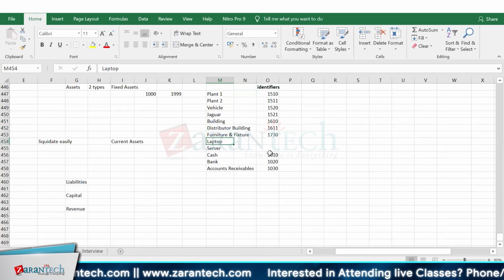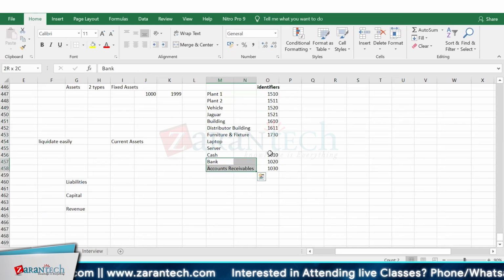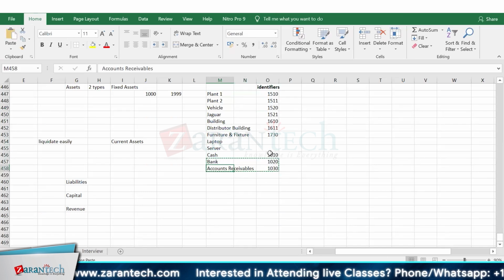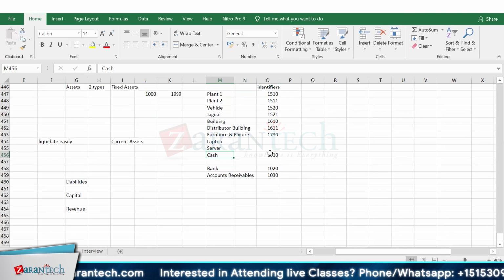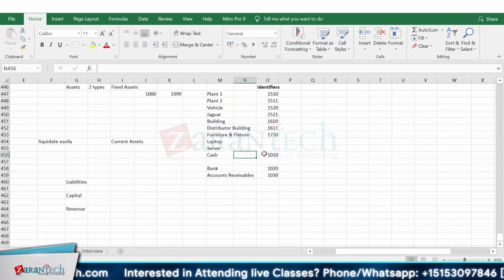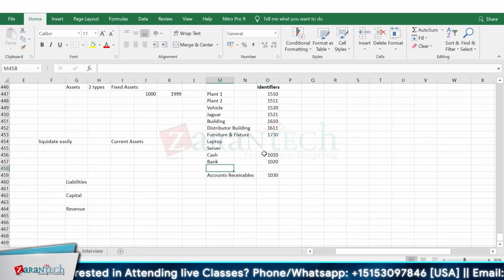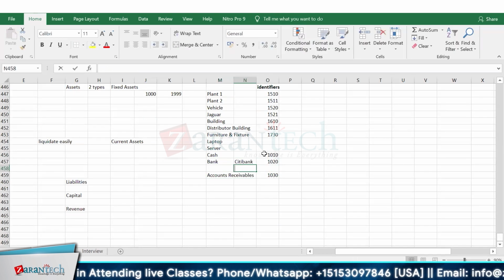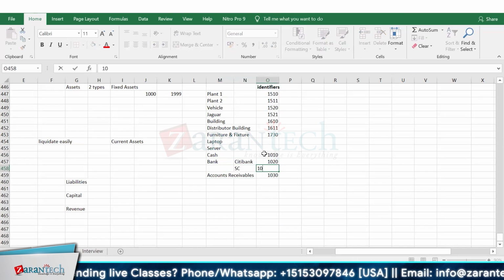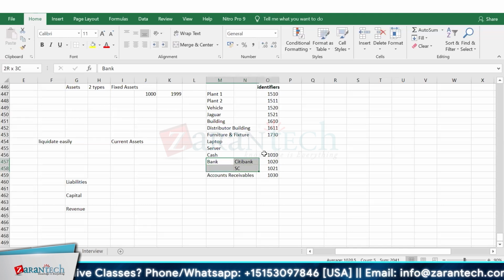So here we have cash. I have two types of cash in my bucket now: cash at home or cash at office, for example, then I can make it. I have multiple bank accounts. So this is the bank account for Citibank, and now I have Standard Chartered. So I have 1021. So this is basically sync up.